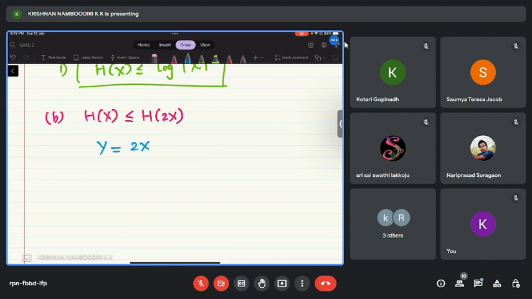Okay. Then, as in the previous case, say x takes values from this set x1, x2 up to x capital K with probabilities p1, p2 up to p capital K. Then y takes values 2x1, 2x2 up to 2 times xk, right? So now what is the PMF of y? Is the PMF of y different from the PMF of x, or are they the same?